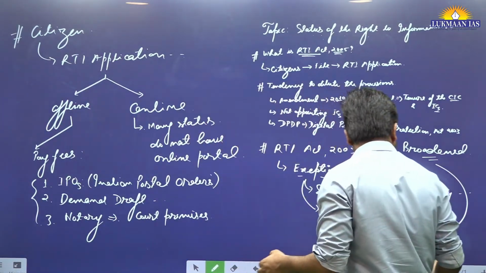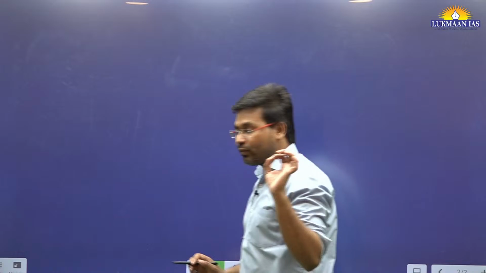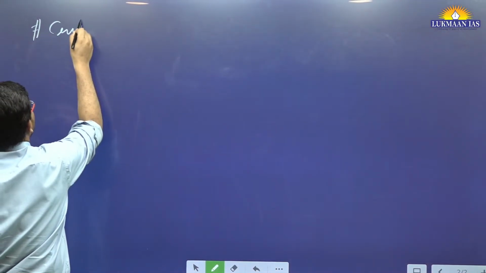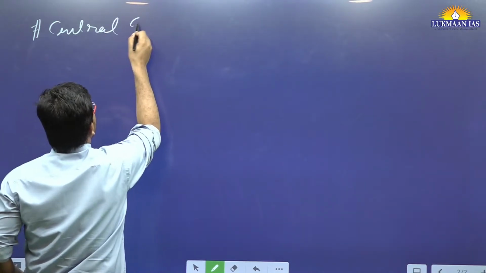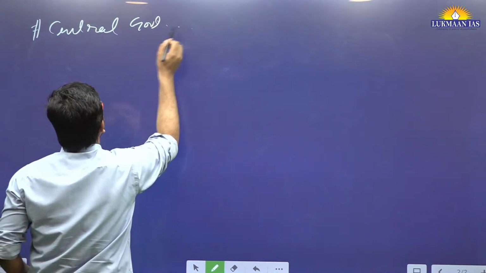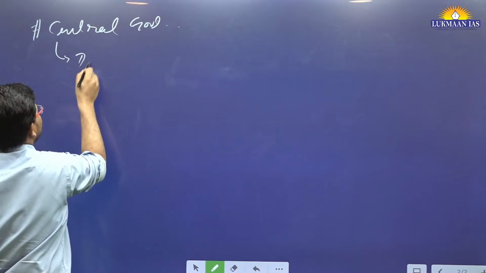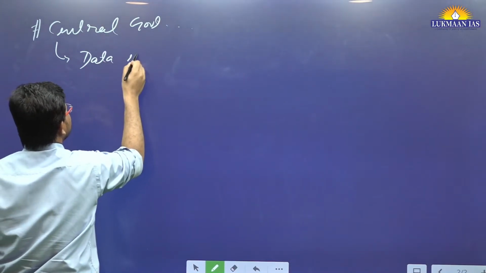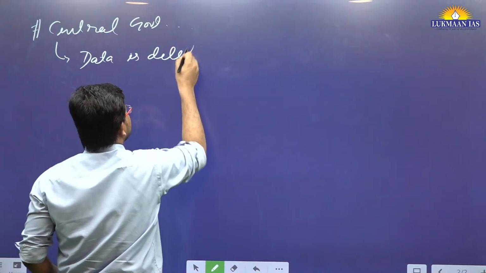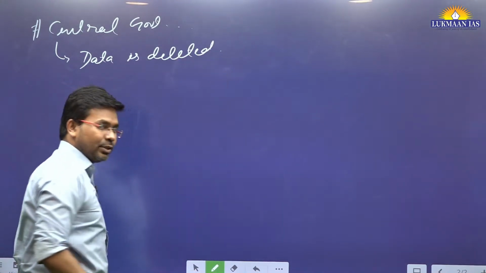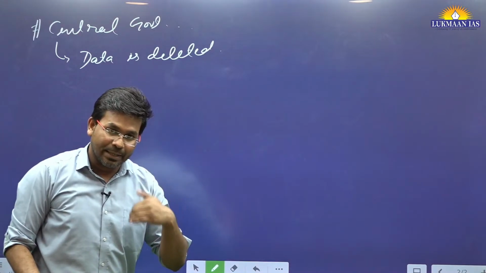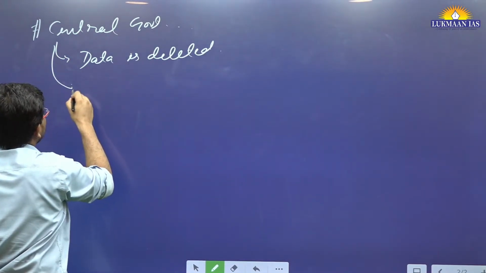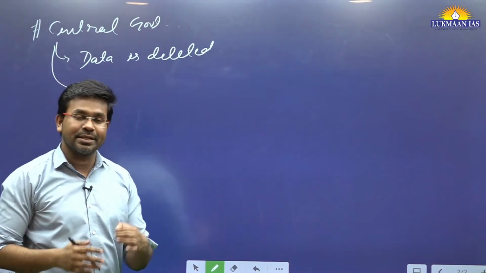Also, recently it has been noticed that data is deleted from the central government website from time to time. Recently the Hindu newspaper reported some deletion of data, and after some time those data were restored by the government. So data deletion is another issue.